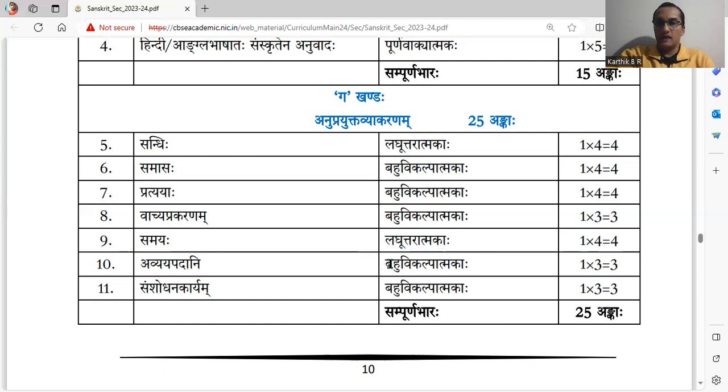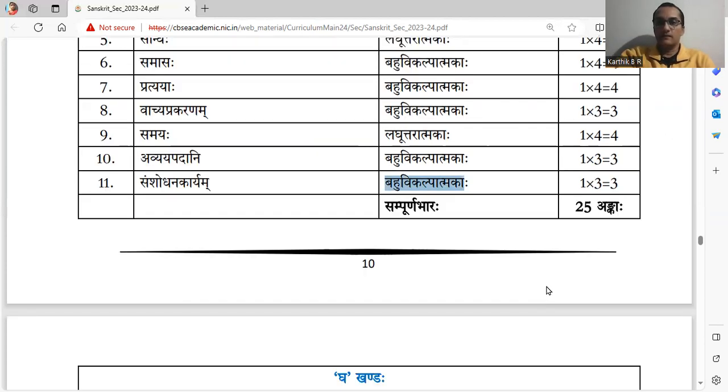Avyaya Padani, in Manjusha words are given. With the help of that, you have to fill the blanks. So it comes under MCQ. So 3 marks. Samshodhana Karyam MCQ, 3 marks. Totally 25 marks in grammar section.